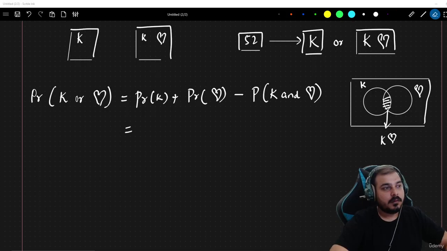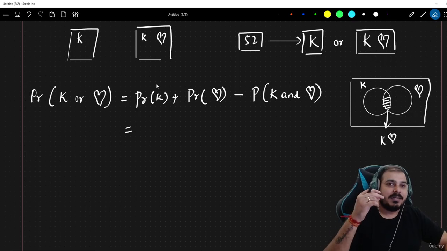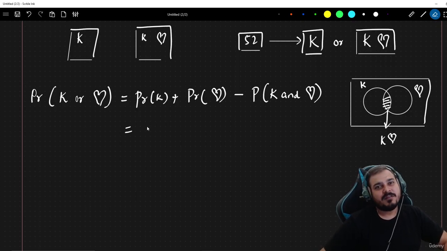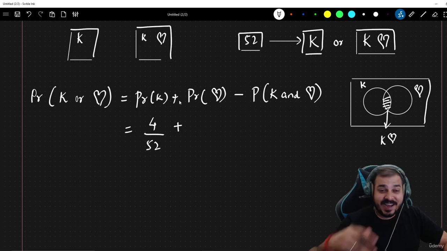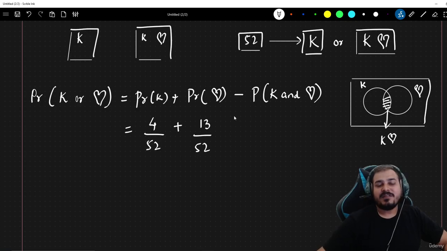So guys, let's go ahead and compute this. Whenever I take out a card from a deck, what is the probability of getting K? How many Ks will be there? There will obviously be 4 Ks, so 4 divided by the total number of cards, 52. Then the probability of getting a heart symbol card: there are around 13 possibilities divided by the total number of cards.